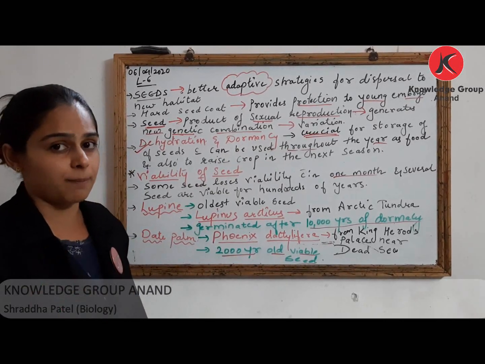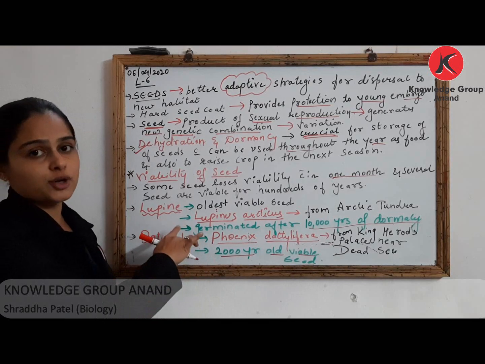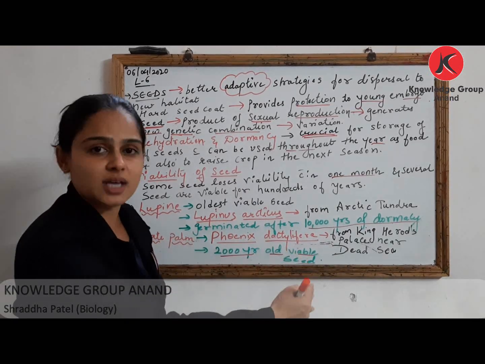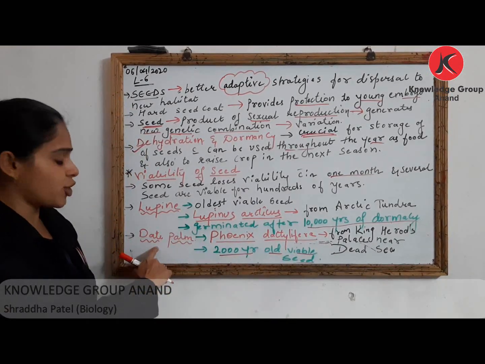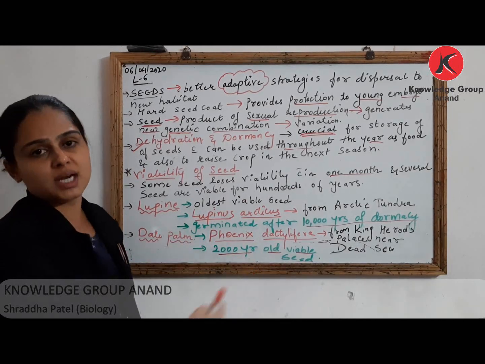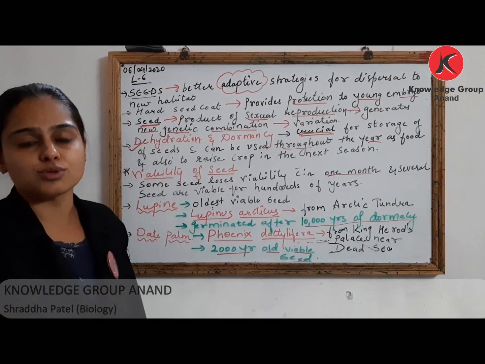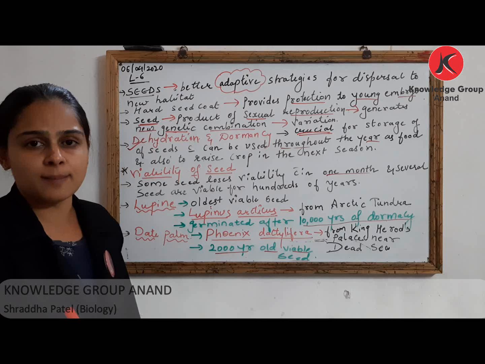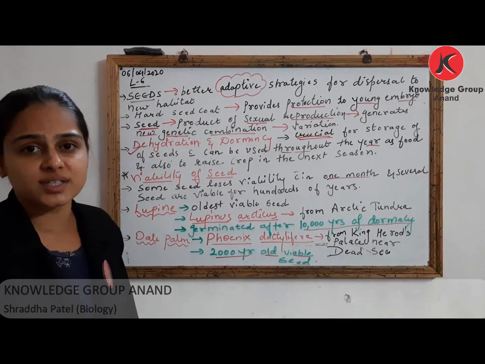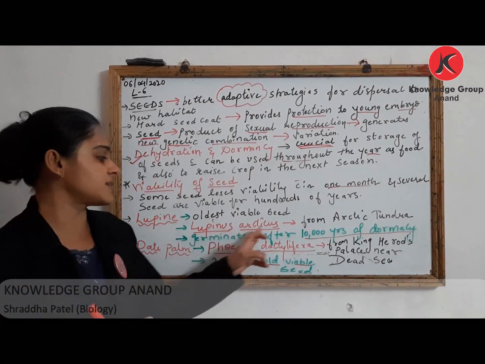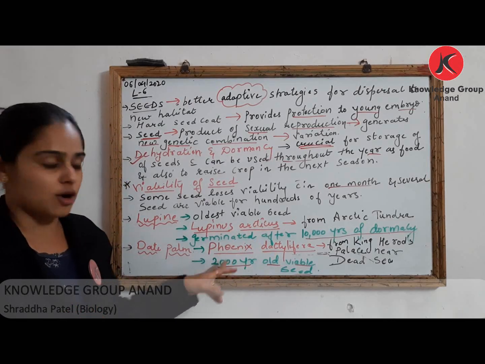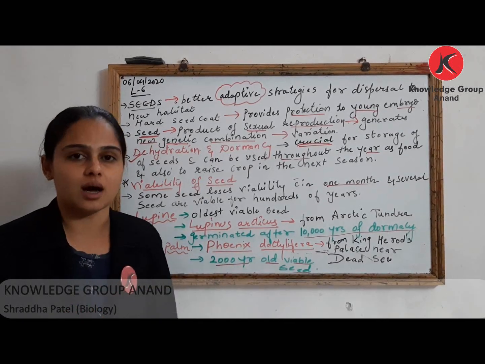And two such examples, right? One is of your lupine which germinated after 10,000 years, and one is of your date palm which germinated after 2000 years. So these two examples you have to memorize, and of course their scientific names, that is Lupinus arcticus and Phoenix dactylifera.